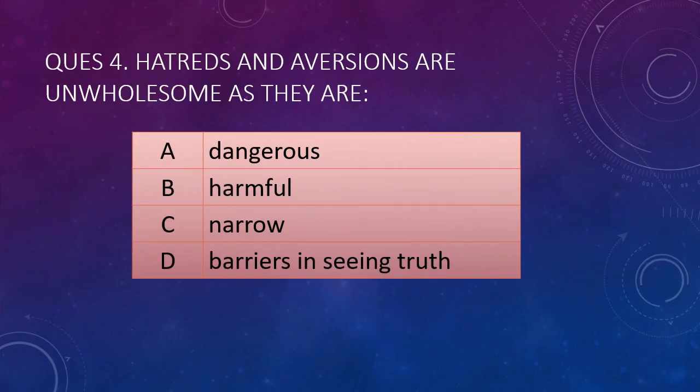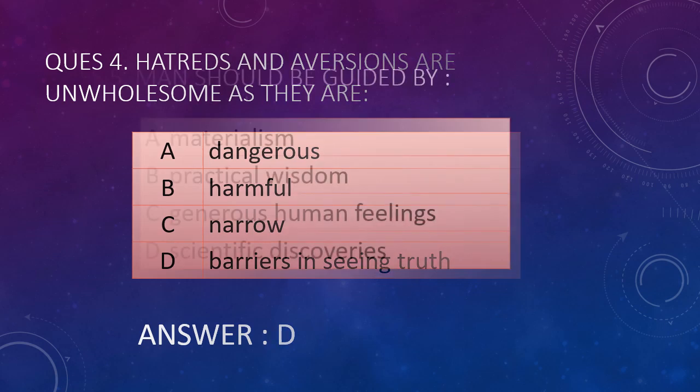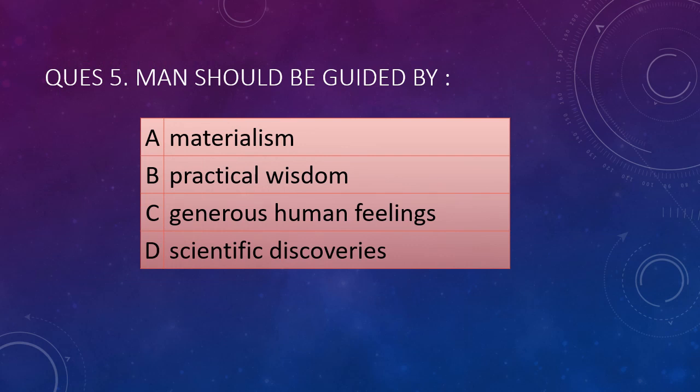Next, hatred and aversions are unwholesome as they are. Okay, these are the four options. I'll give the answer. You pause it if you want to take time. The correct answer is D, barriers in seeing the truth. Man should be guided by four options: materialism, practical wisdom, generous human feelings, and scientific discoveries. And the correct answer for this is generous human feelings. If you read the paragraph properly, all the answers are given itself in the paragraph. You don't need to worry about these type of questions.